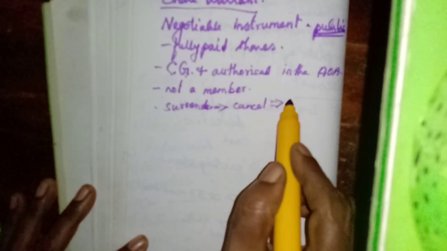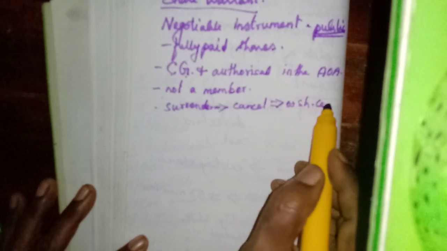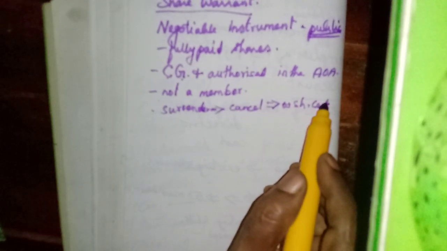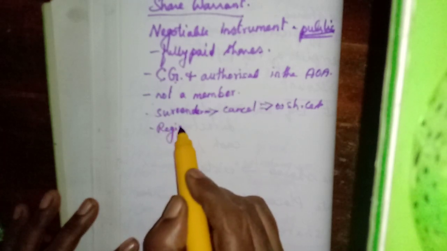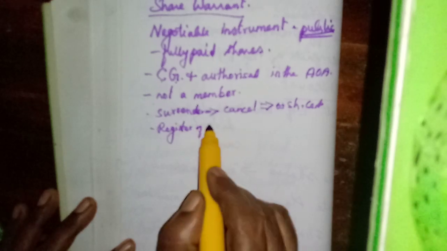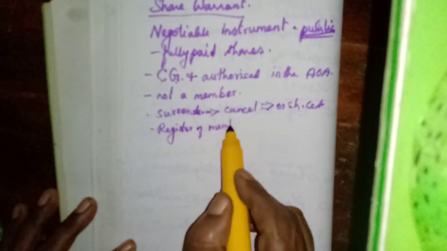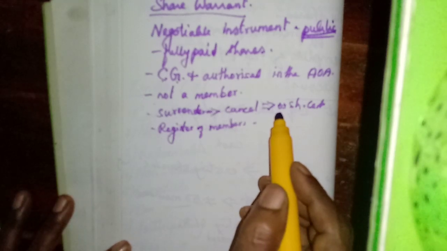Instead they will issue the share certificate, and they will enter his name in the register of members. If his name is entered in the register of members, then he will become a member of the company.